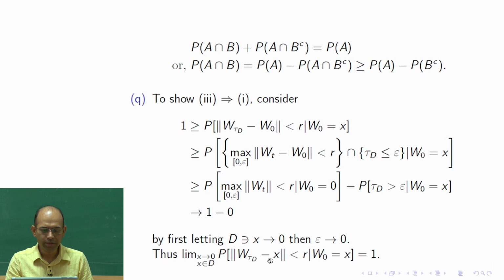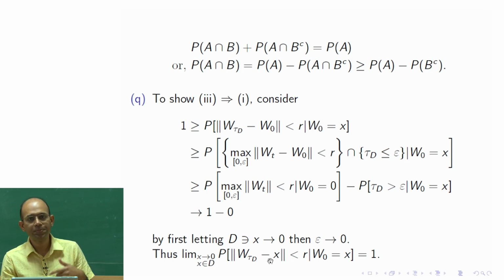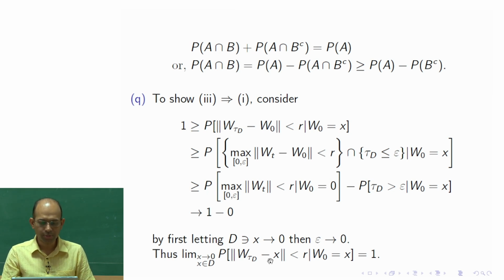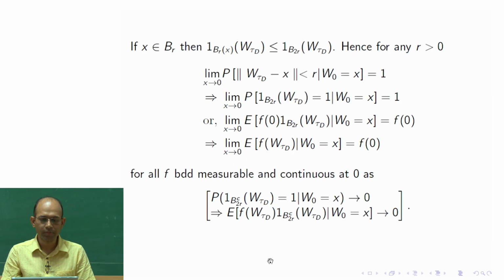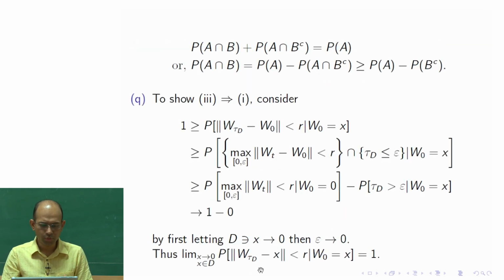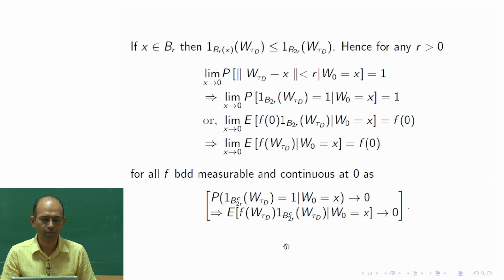Now, from here we need to actually get the first statement. The first statement is that for all bounded measurable functions f which are continuous at 0, it is true that the expectation is continuous. So how to go about that? Here, to go from probability to the expectation of a function, we understand that we need to use some measure theoretic approach, some extension kind of thing.